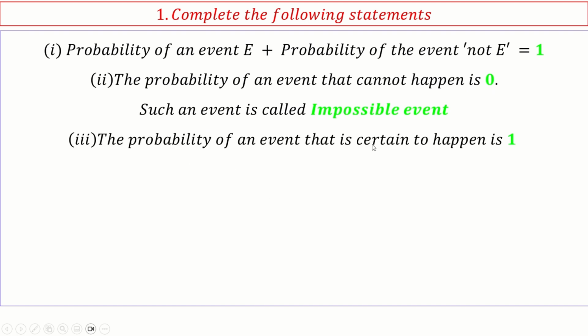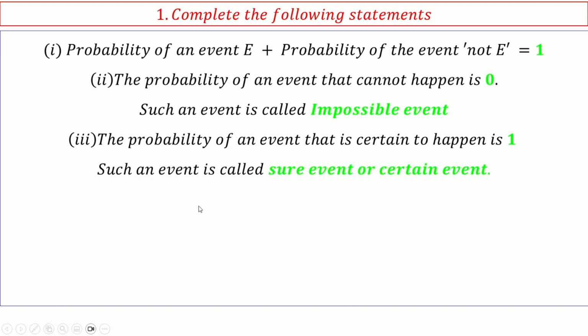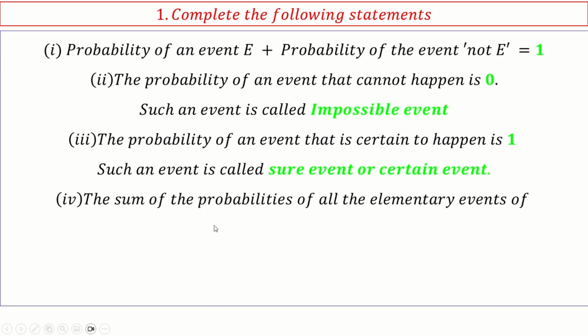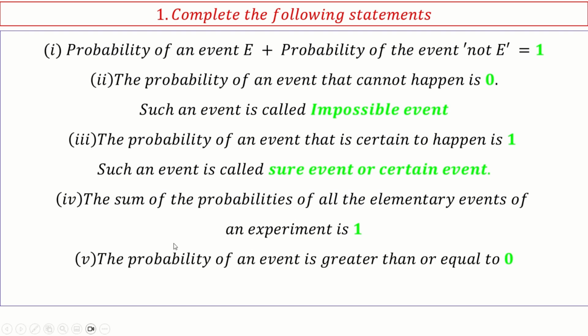The probability of an event that is certain to happen is 1. And we call it a sure event or certain event. The sum of probabilities of all the elementary events of an experiment is 1, because at least one of the elementary events will happen. The probability of an event is greater than or equal to 0 and less than or equal to 1. Probability always remains between 0 and 1 inclusive.